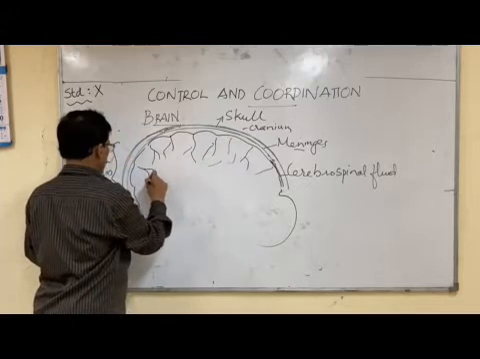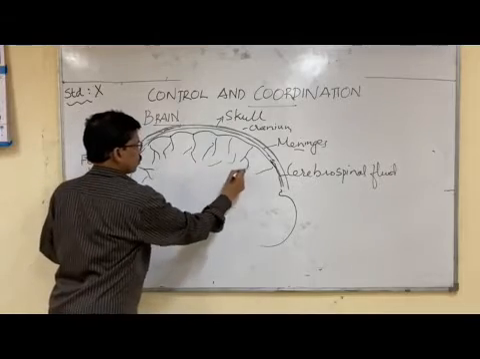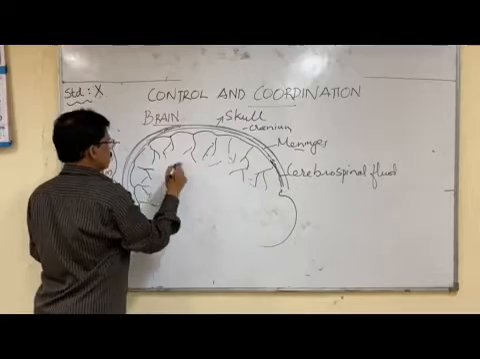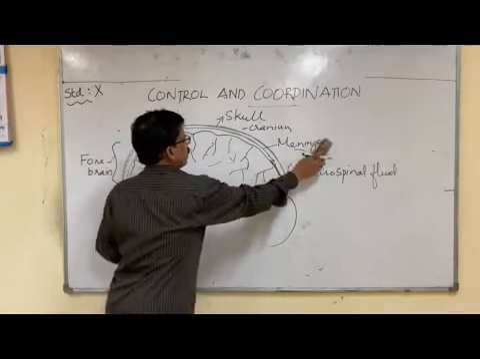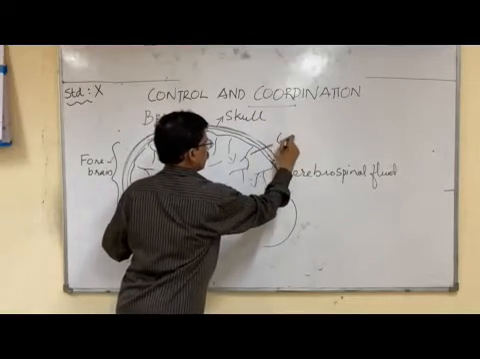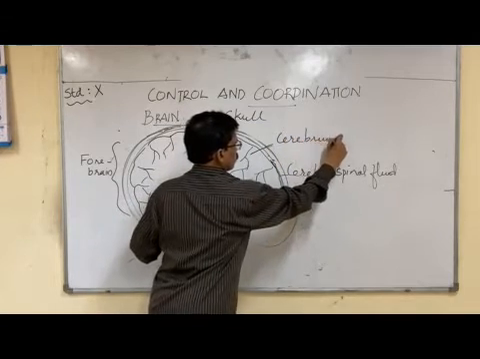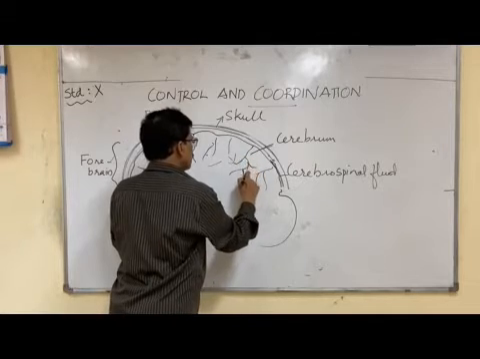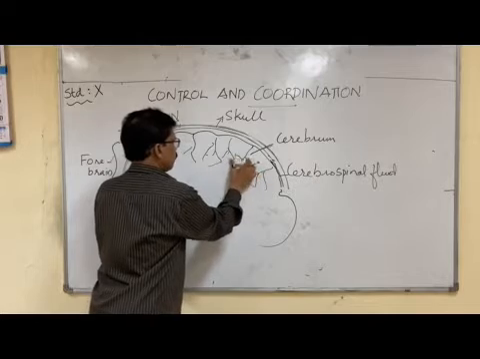Cerebrum is the front part of the brain. Okay, and this is the largest part of the brain. Cerebrum is the largest part of the brain. Cerebrum contains deep fissures and grooves, deep foldings.